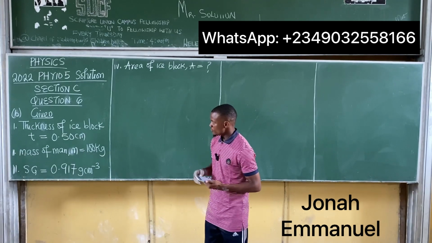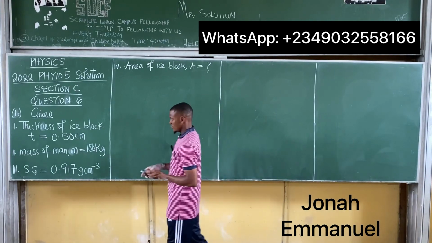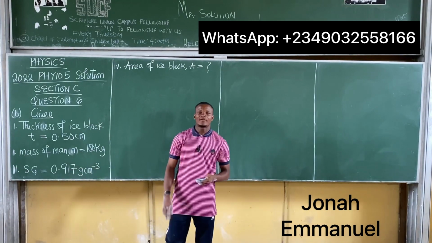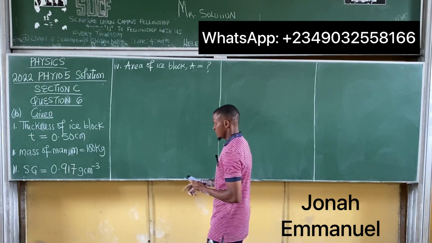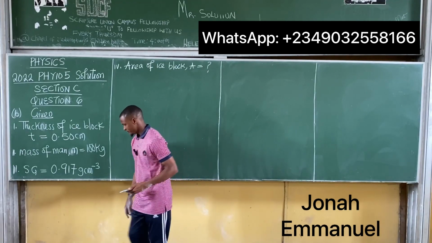So the first thing you observe that is wrong with this question is that we're given specific gravity, and we're given a unit, which is wrong. Specific gravity is a dimensionless quantity. That means it has no unit. So that means this unit shouldn't be there. It's an error. All right, so we'll take this one off.